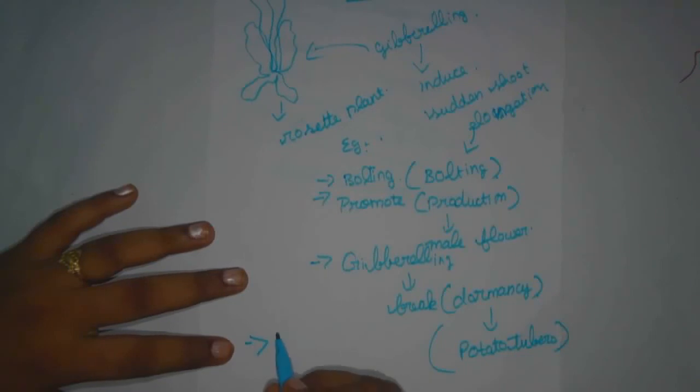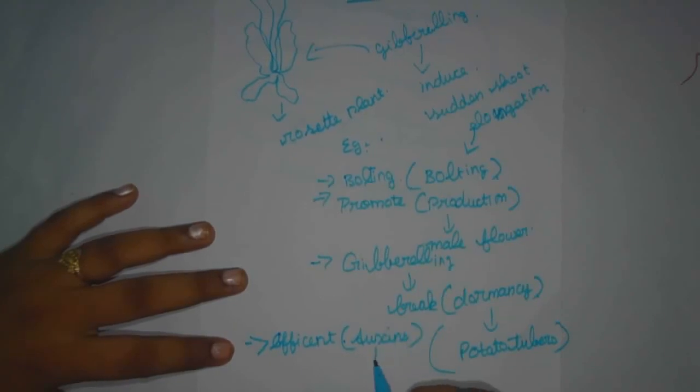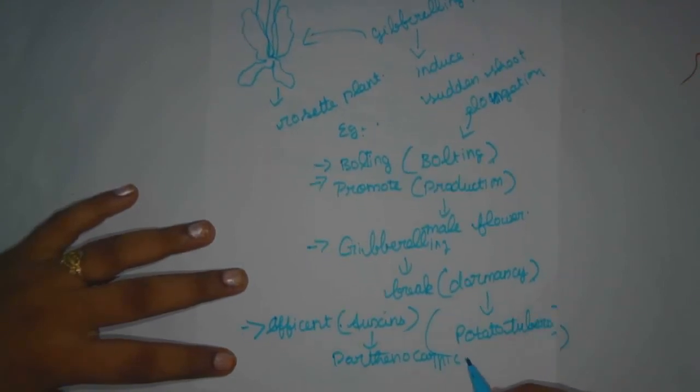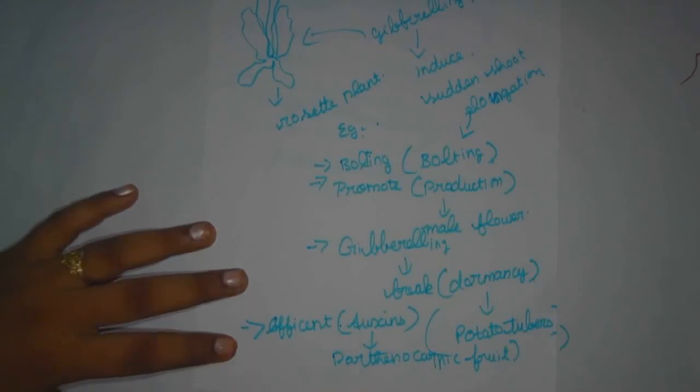Here, gibberellin is more efficient than auxin, responsible for producing a seedless fruit, that is the parthenocarpic fruit. Okay, so that's it for gibberellin physiological effects.